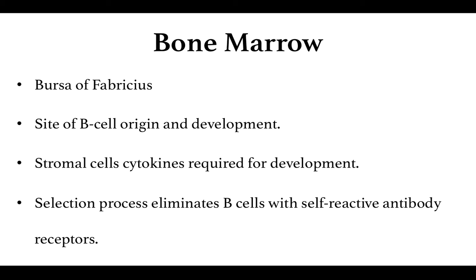The second primary lymphoid organ present in humans is the bone marrow. A similar organ responsible for the maturation and education of the B cells in birds is the bursa of Fabricius. In humans, bone marrow; in birds, it is the bursa of Fabricius.